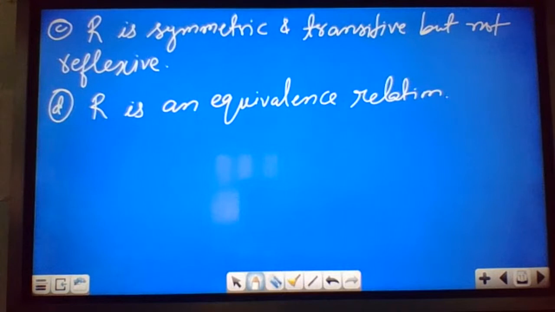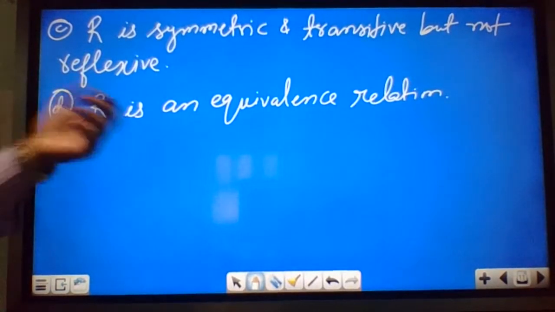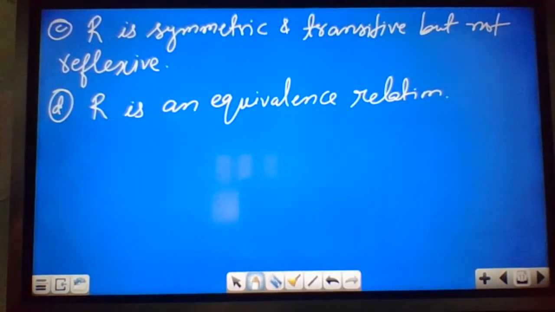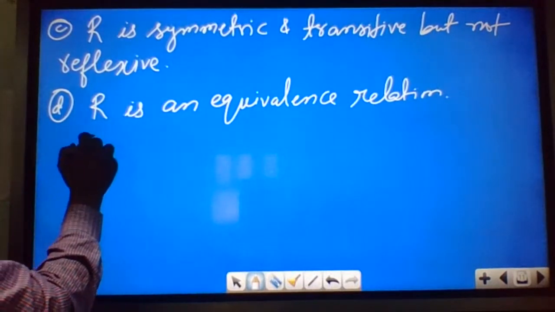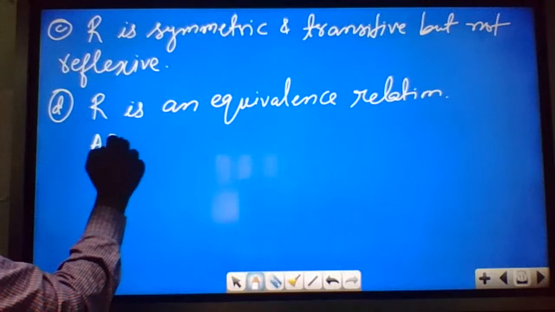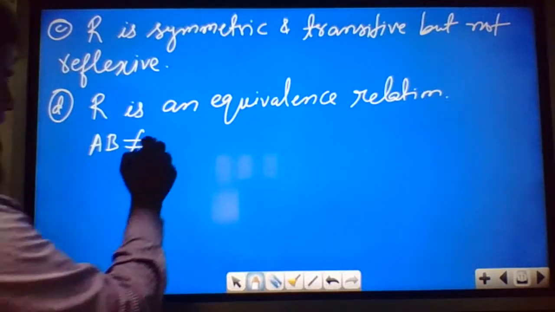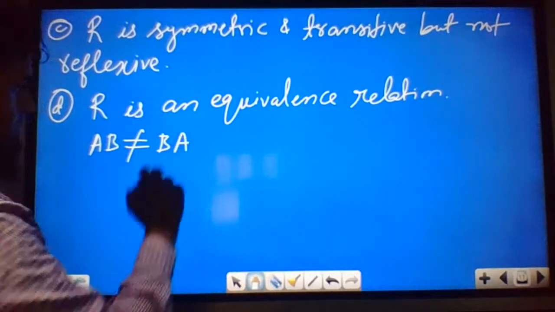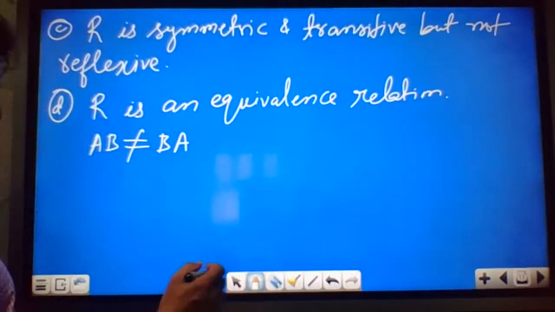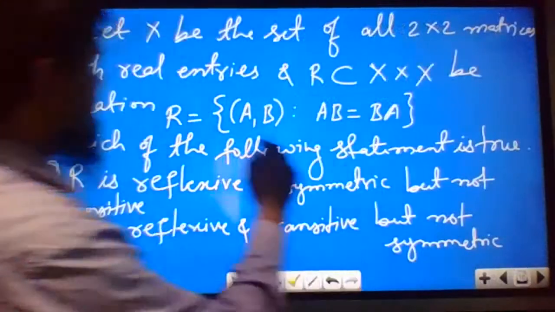So this is again a very simple question from the relation and function of 12th class. We know that in general, matrix multiplication is not commutative. Read the question once.